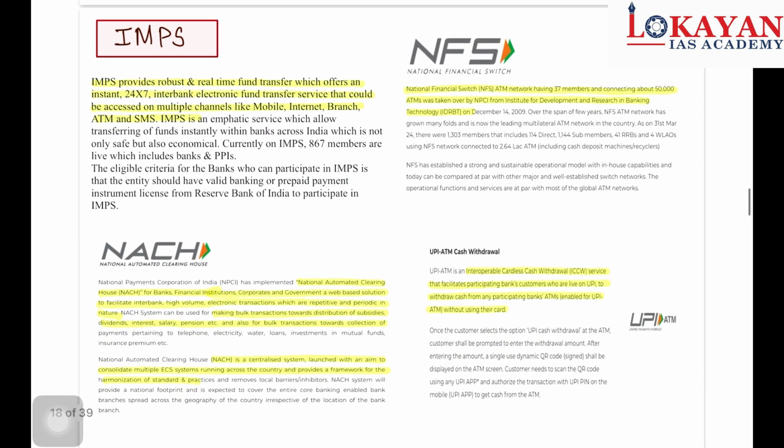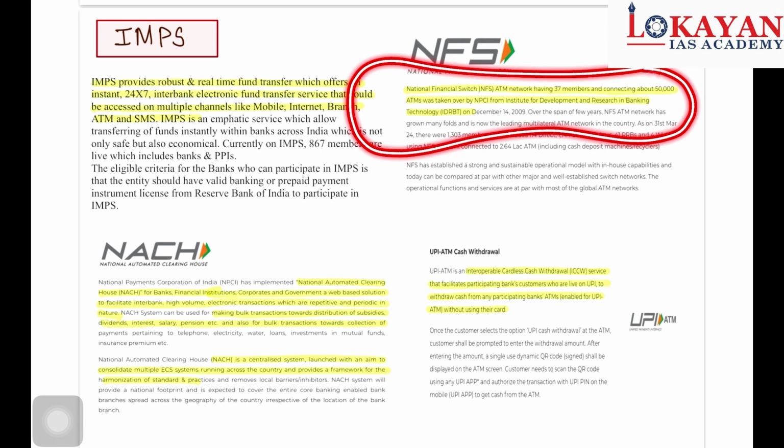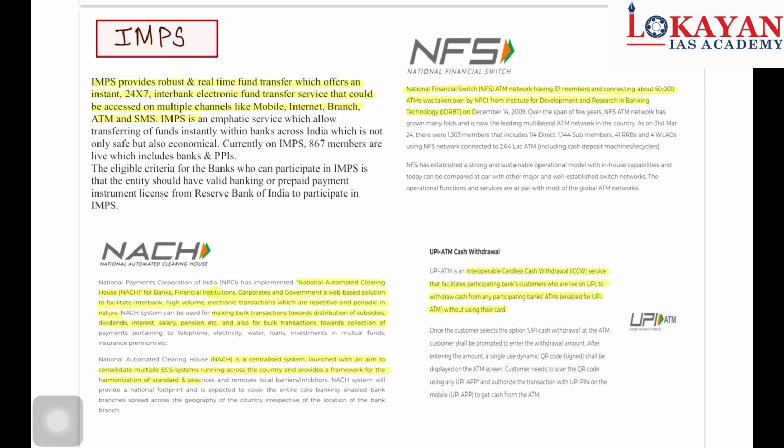IMPS provides robust real-time fund transfer which offers instant 24/7 interbank electronic transfer. Then National Financial Switch, an ATM network having 37 members connecting about 50,000 machines. This question was asked in the 2018 prelims: which among the following organizations connects the ATM network?